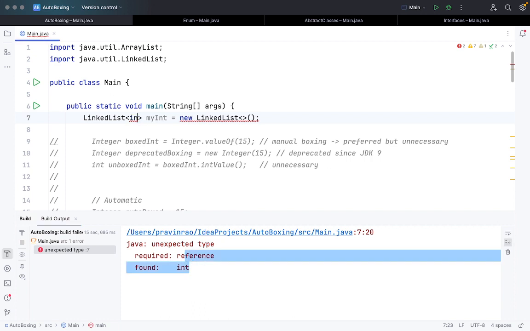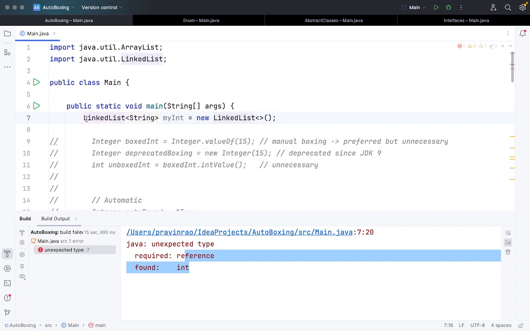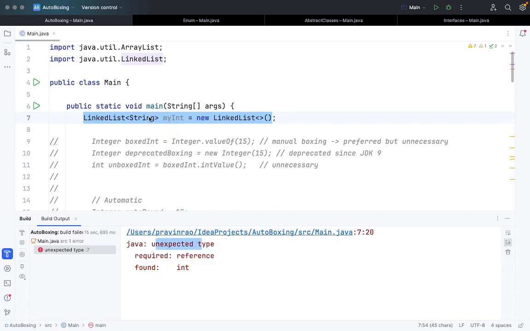It is the same if I write float, it still gives me an error. If I write character, it still gives me an error of the same type. But if I write String, okay, now the red line has gone from IntelliJ, so this kind of unexpected type error will not occur.